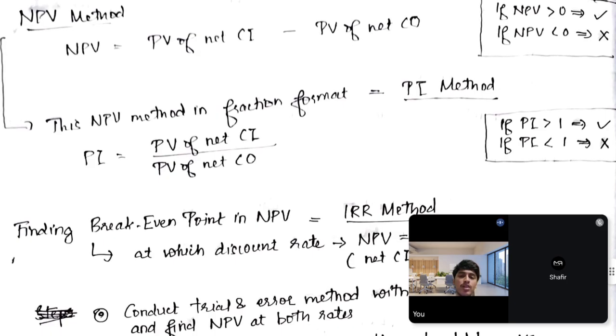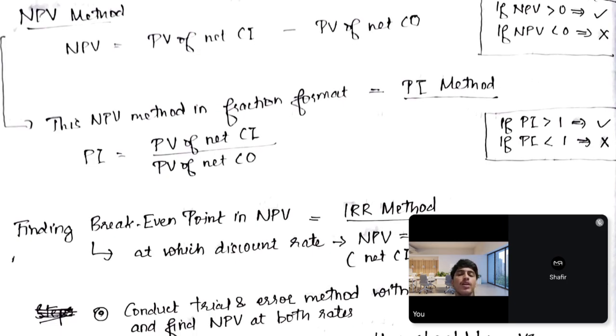If we understand the NPV method, then the profitability index method is nothing but a fraction format of the NPV method. It's the same thing. There is nothing new or different. What we understand in NPV, the same thing is understood in PI. It's just that instead of the horizontal statement format, like net cash inflow minus outflow, we write it in a fraction. So inflows in the numerator, outflows in the denominator: PV of net inflows divided by PV of net outflow.